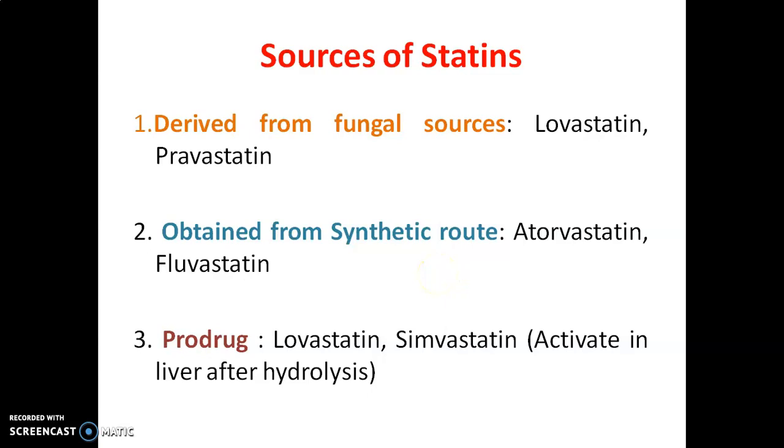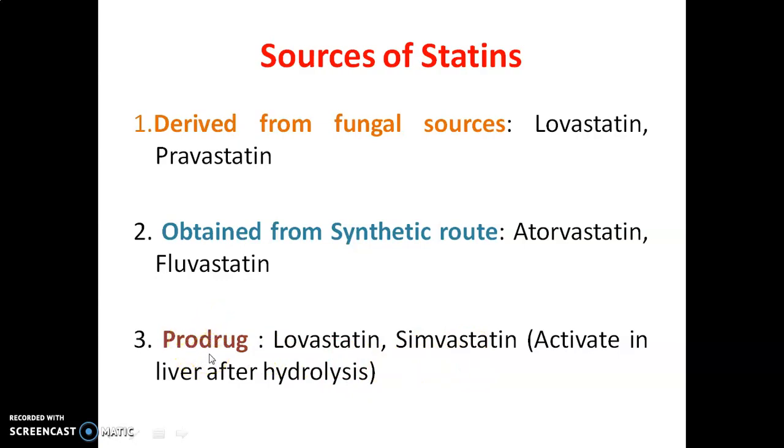So these HMG-CoA reductase inhibitors are also called statins. From where are they derived? They are derived from different sources such as fungal sources, synthetic route, or they act as a prodrug. So fungal sources: lovastatin or pravastatin, such types of drugs are the result of fungal or natural sources. Then synthetic sources: atorvastatin and fluvastatin are obtained by synthesis. And prodrugs are also obtained by synthesis, but prodrugs are different.